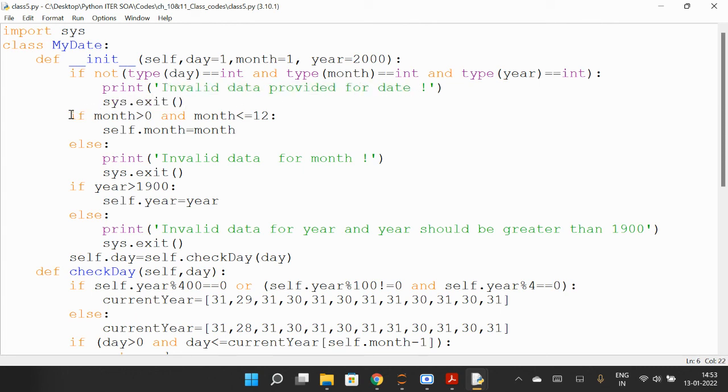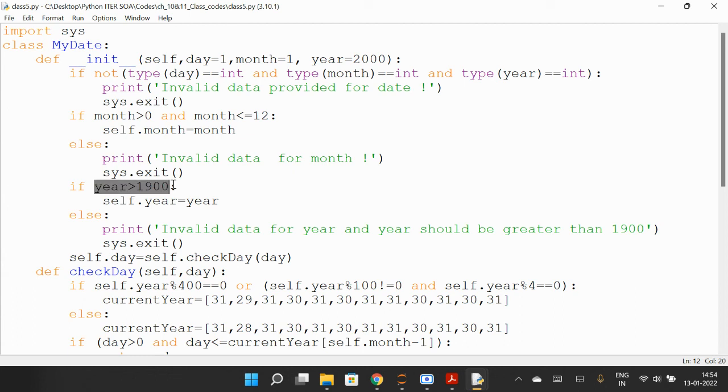If month is more than 0 and less than or equal to 12. So you know month is 1 to 12, January, February to December. So 1 to 12. So self.month is month. Okay, so you only consider months from 1 to 12. Else, if it is not, you will print invalid data for month. Okay, so if you write month 13, then there is no 13th month. So sys.exit. If year is more than 1900, so actually we are considering years more than 1900 only. You can remove this line also.